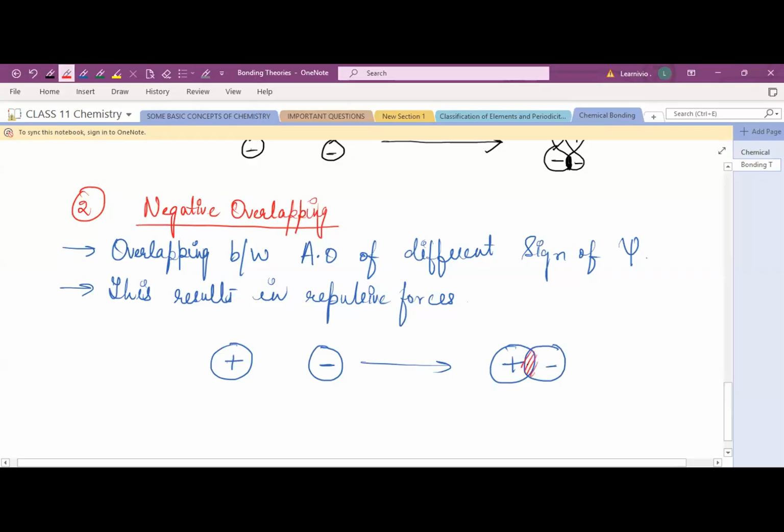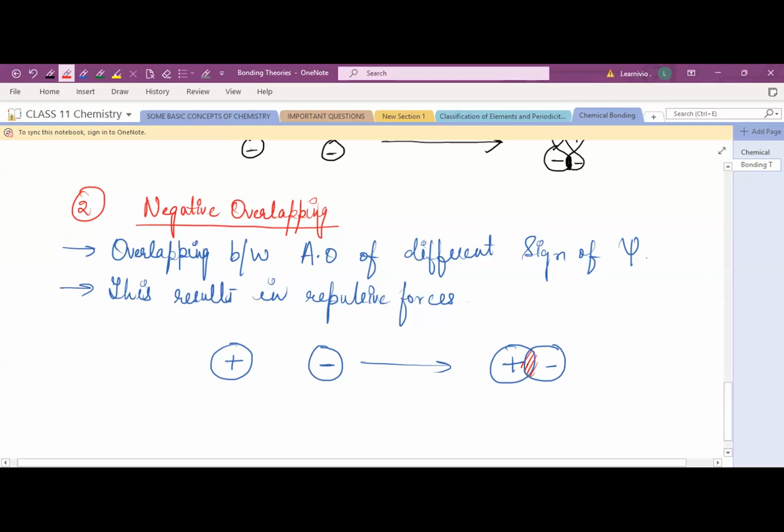Overlapping will occur. But in this case, this results in repulsive forces between the two orbitals. Due to that, the bond will not be formed. If it does form, it is very unstable. The bond will be very unstable, and in this case the bond formation does not happen at all.